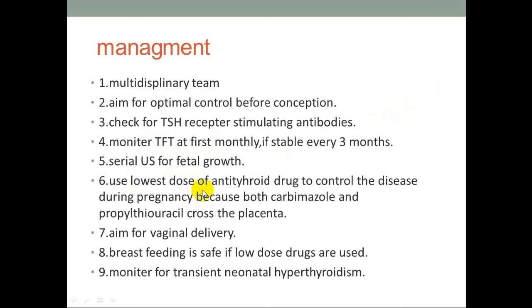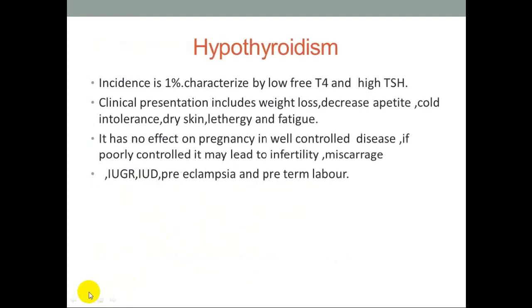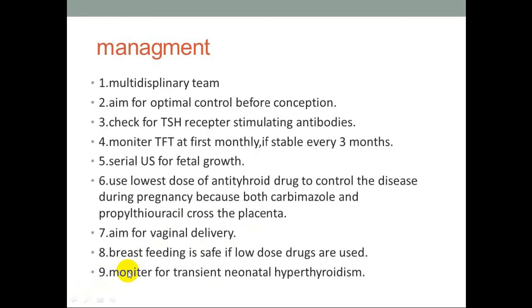Use the lowest dose of anti-thyroid drug to control the disease during pregnancy, because both carbimazole and propylthiouracil cross the placenta. Aim for vaginal delivery also. Breastfeeding is safe if low-dose drugs are used. Monitor for transient neonatal hyperthyroidism.